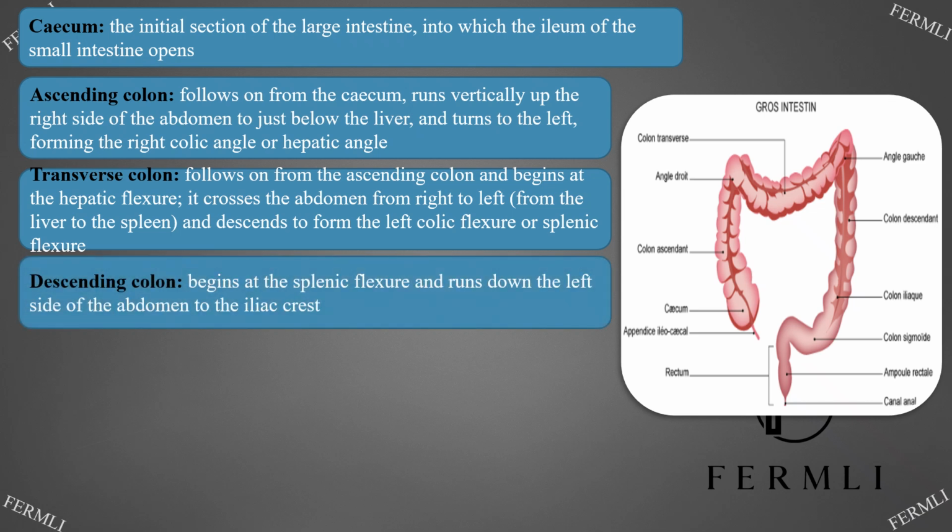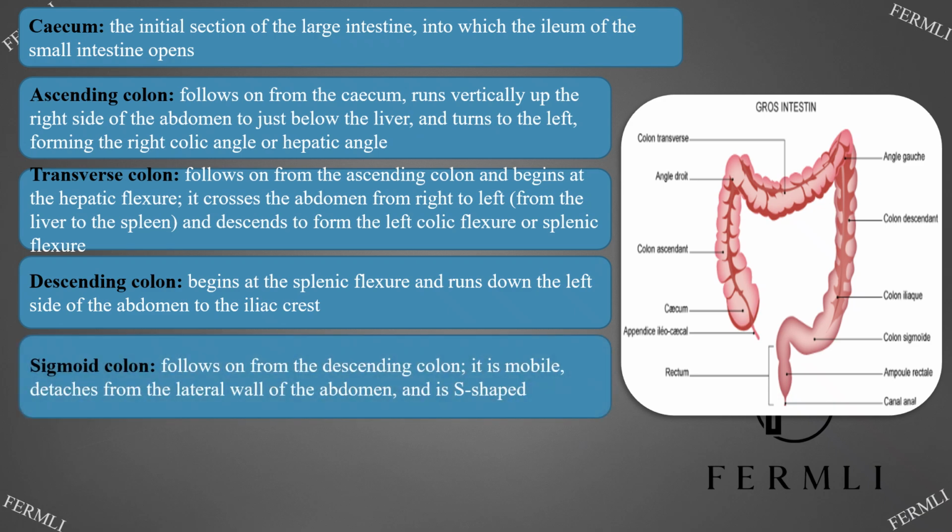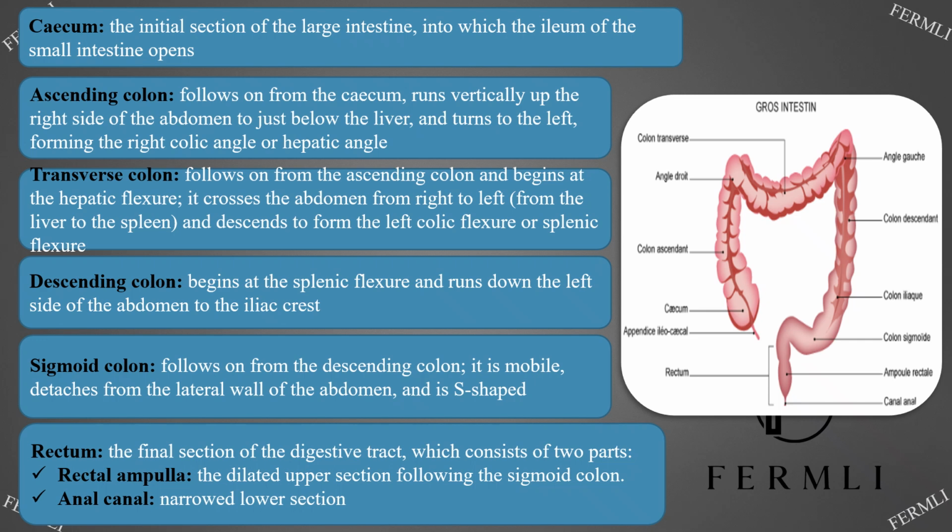Descending colon, begins at the splenic flexure, and runs down the left side of the abdomen to the iliac crest. Sigmoid colon, follows on from the descending colon. It is mobile, detaches from the lateral wall of the abdomen, and is S-shaped. Rectum, the final section of the digestive tract, which consists of 2 parts: rectal ampulla, the dilated upper section following the sigmoid colon, and anal canal, the narrowed lower section.